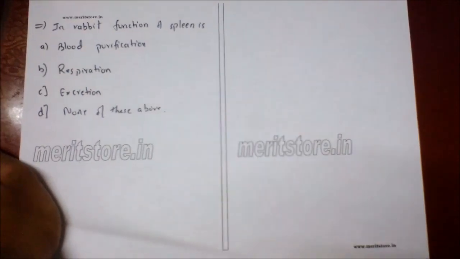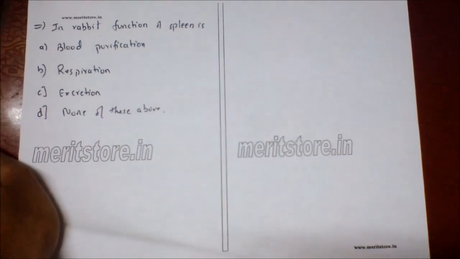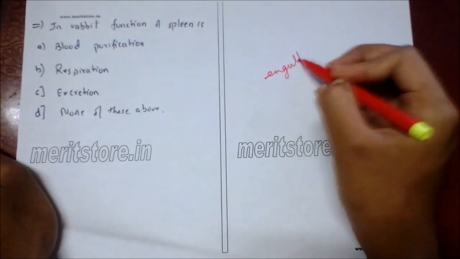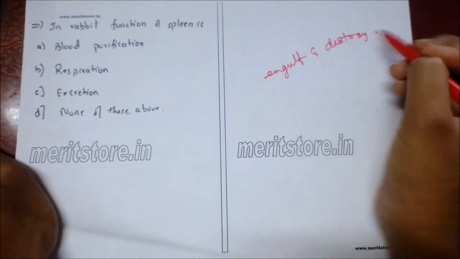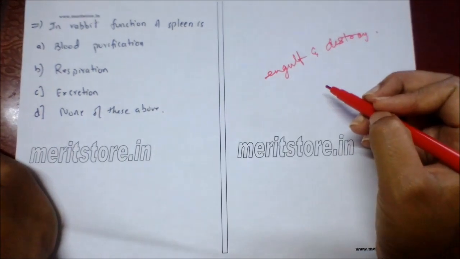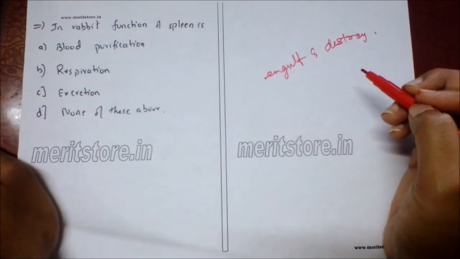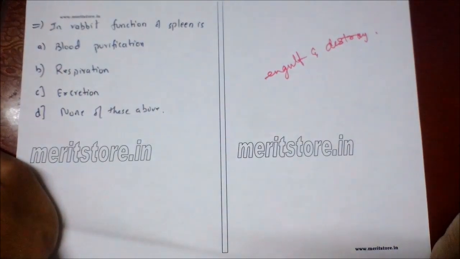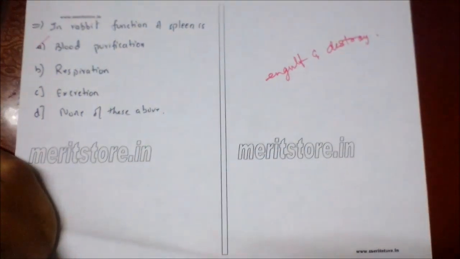In rabbit, function of spleen is A. Blood purification, B. Respiration, C. Excretion, D. None of these. So macrophages of spleen engulf and destroy worn out blood cells, dead and live pathogen cell debris, that is cell waste, pigment granules and other useless particulate matter, thus regularly cleaning the blood of its impurities. So it causes blood purification.